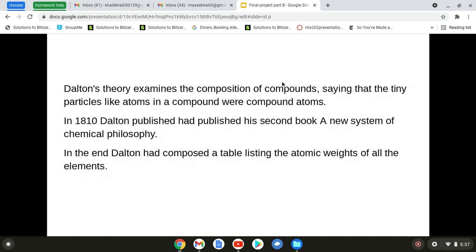Dalton's theory examines the combination of compounds, saying that the tiny particles like atoms in a compound were compound atoms. In 1810, Dalton published his second book, A New System of Chemical Philosophy. In the end, Dalton composed a table listing the atomic weight of all the elements, based on his atomic theory, with the atomic weight of each element.